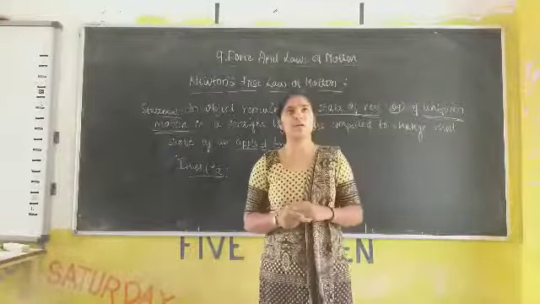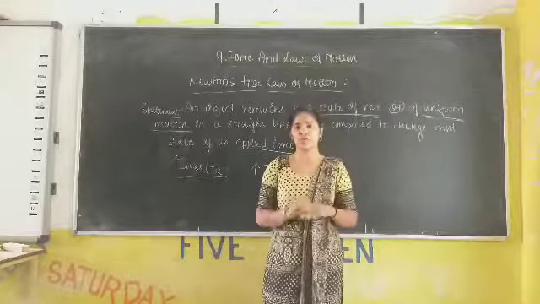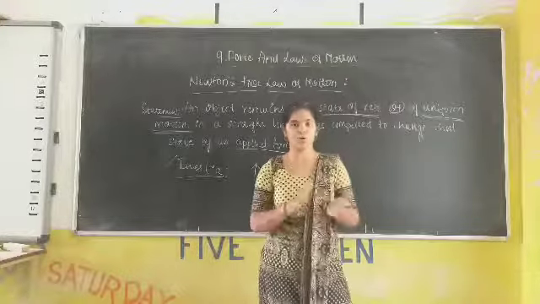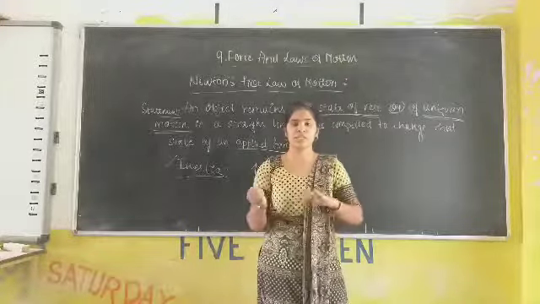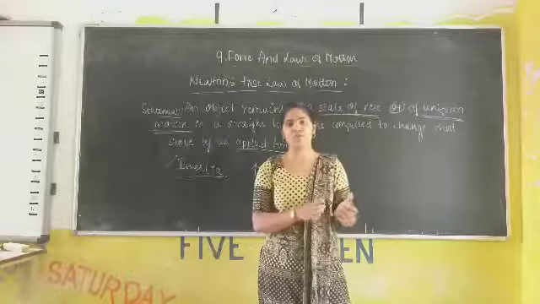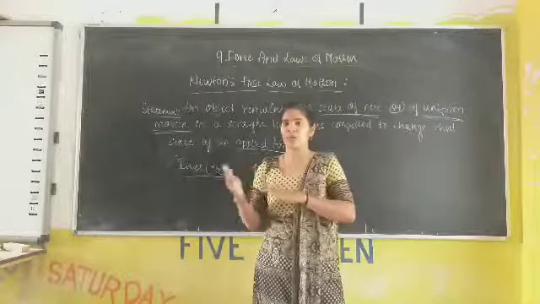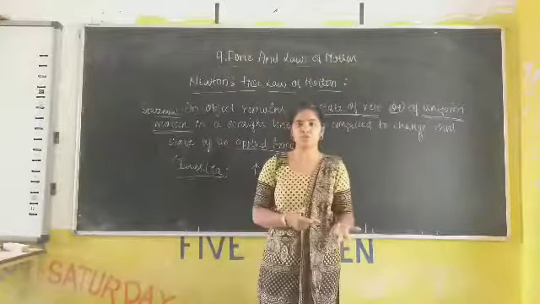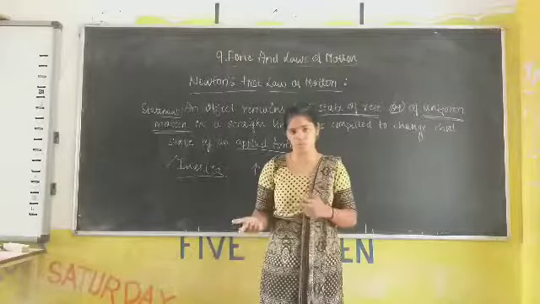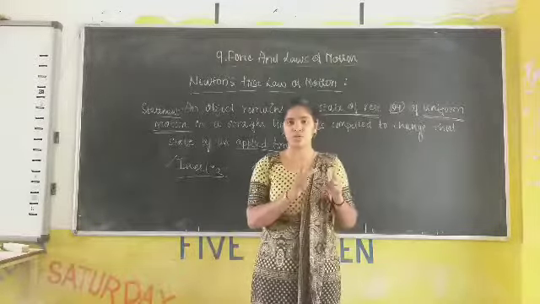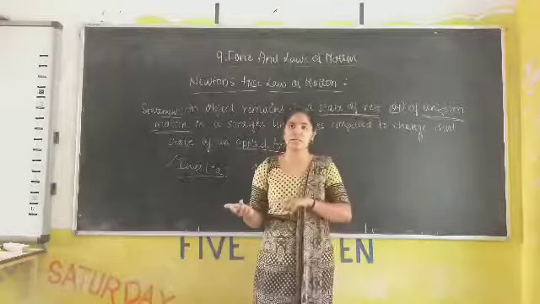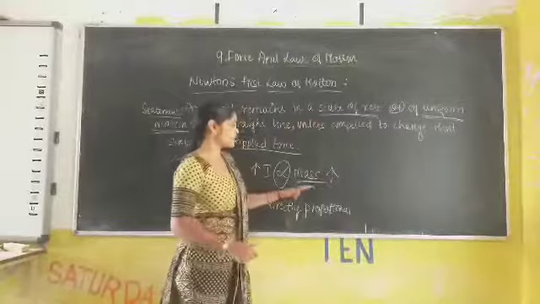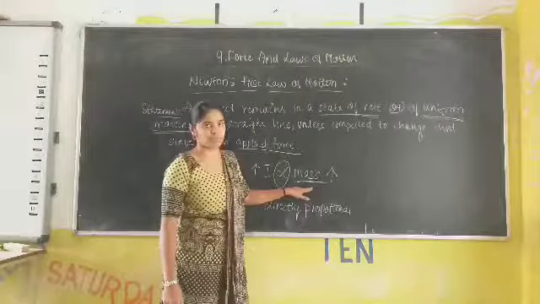Consider a stone of the same size as a football. When the mass of the stone is more compared to the football, what happens? The inertia in the case of a stone is more compared to that of a football. Why? Because the mass of the stone is more compared to that of the football. Hence, the inertia in the case of a stone is more, and in the case of the football, the inertia will be less. This inertia is mainly dependent upon the mass of the object.